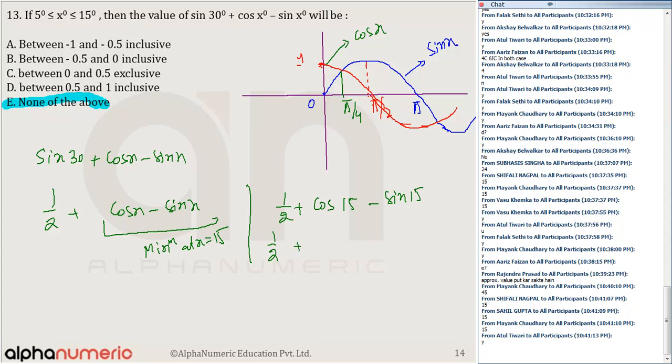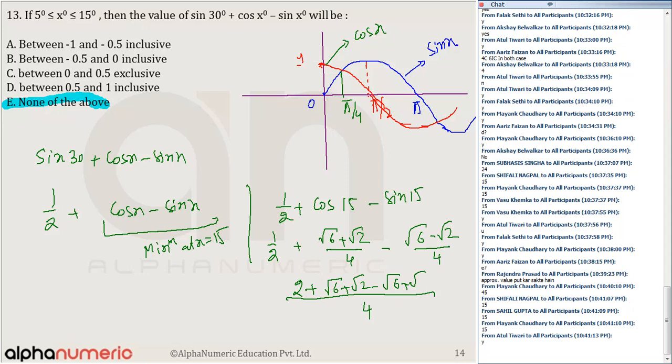I made you note down the values of cos 15 and sin 15 in class. How many remember? Sin 15 is root 6 minus root 2 by 4 and cos 15 is root 6 plus root 2 by 4. Of course, the cos graph is above. Taking LCM 4, we get 2 plus root 6 plus root 2 minus root 6 plus root 2. Root 6 and root 6 cancel, so I get 2 plus 2 root 2 by 4. Yes or no?